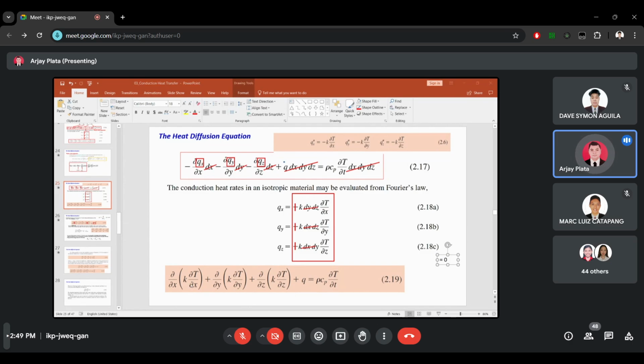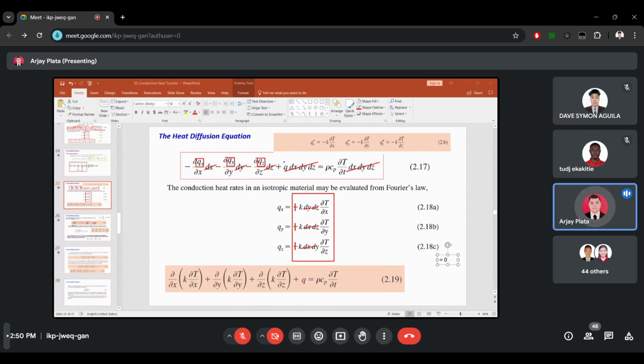Which part of the equation are you confused about? Is it clear? Okay, how about Eka Kitai? Is it clear? Yes po, sir. Okay, thank you. So this is our equation 2.19, our heat diffusion equation.